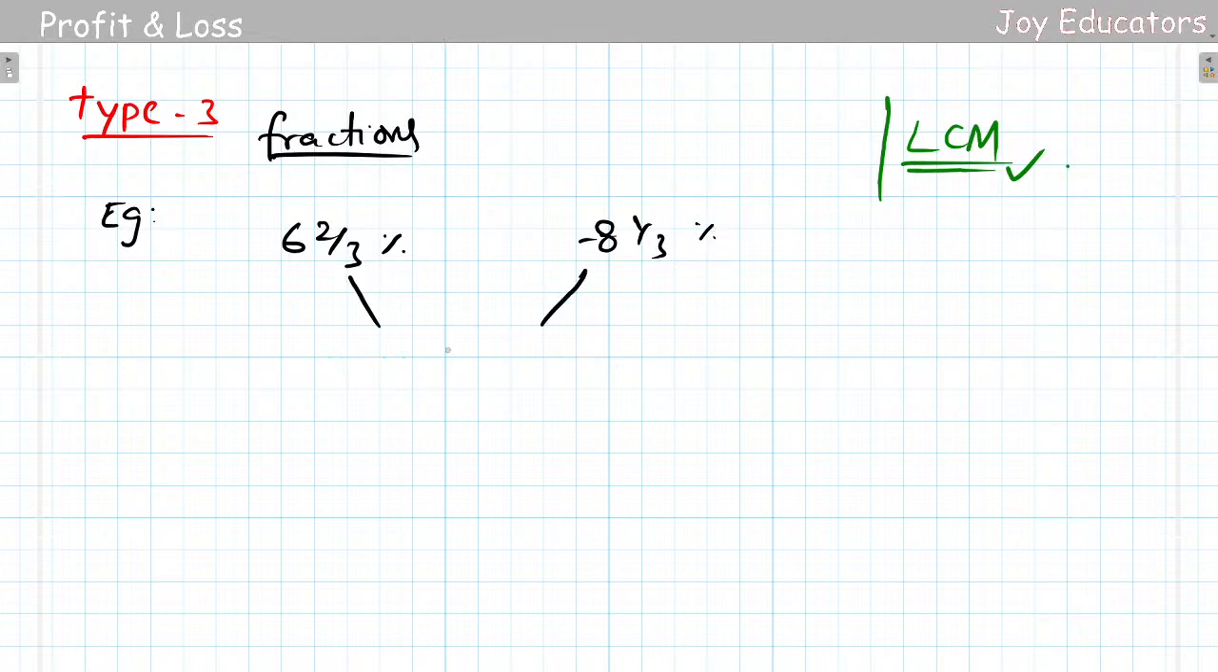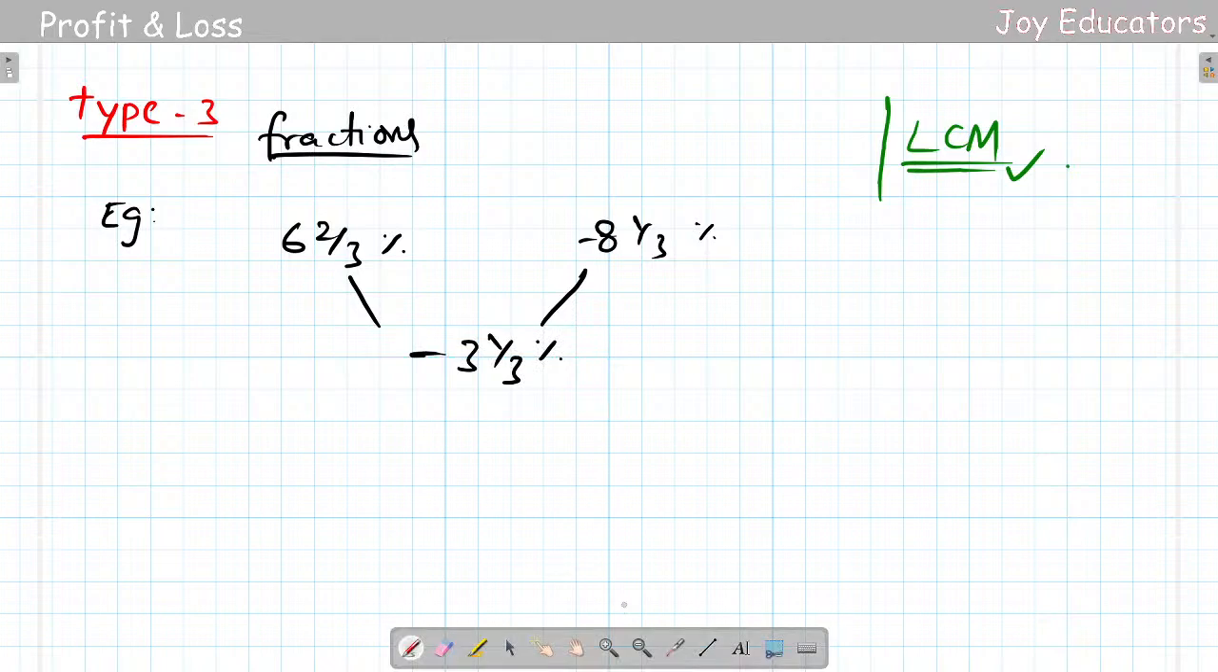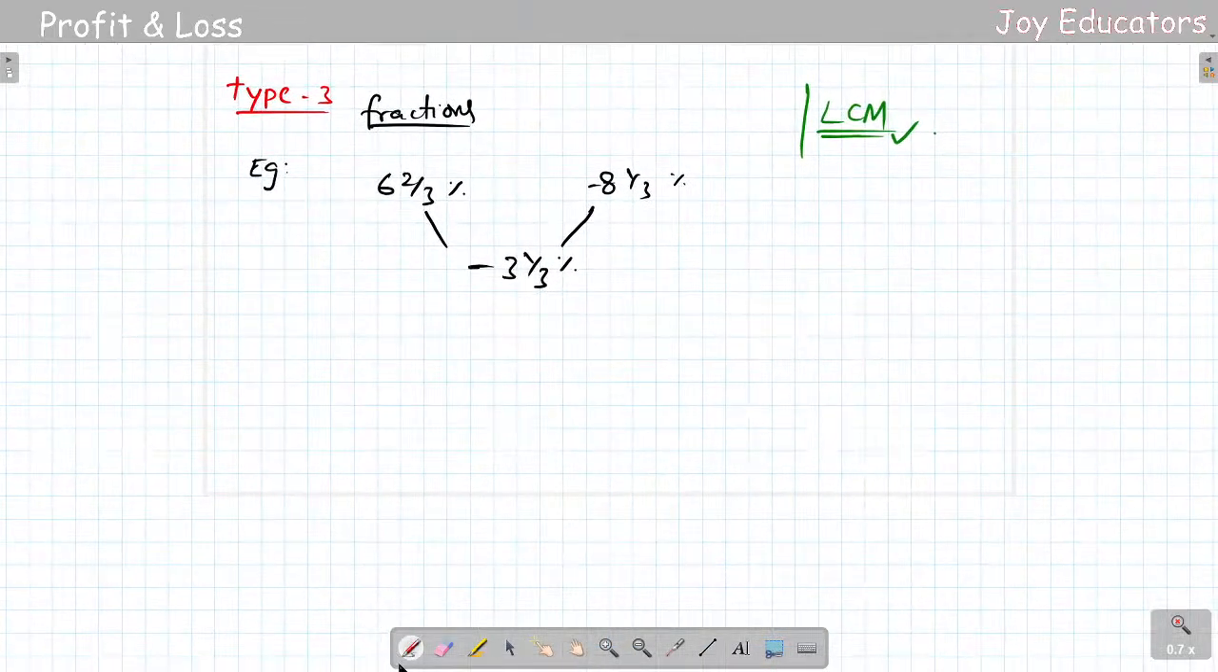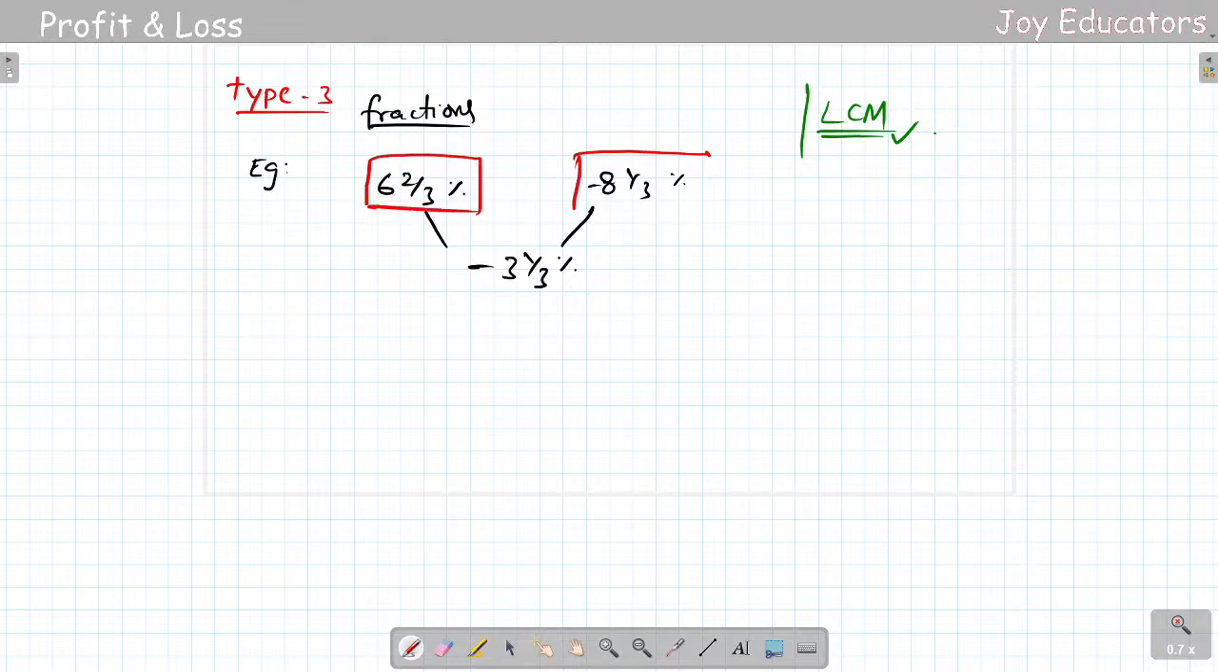They had given a mean value of 3 1/3 percentage. Okay, so I'm doing it properly. Just try to understand. If you have any doubts, please ask me in the comment box. So they had asked me something, this one and this one.